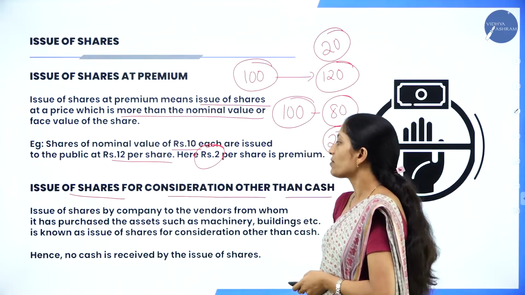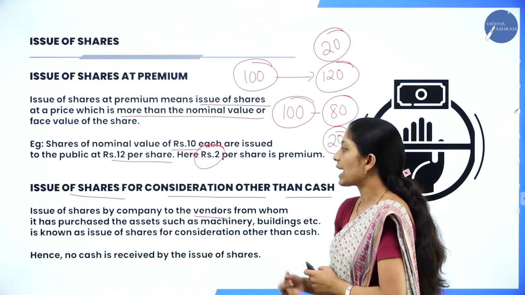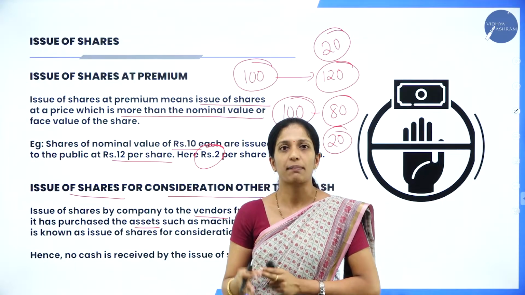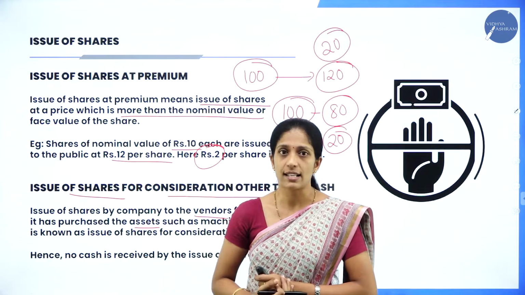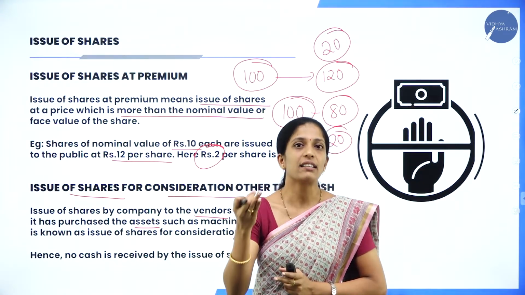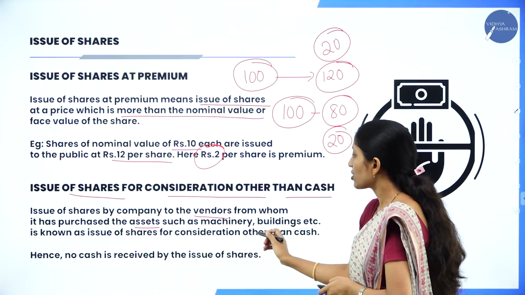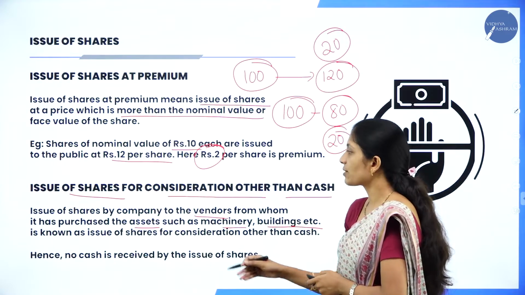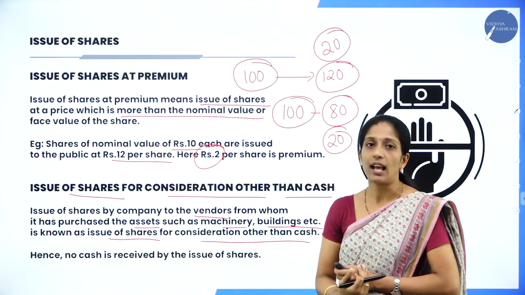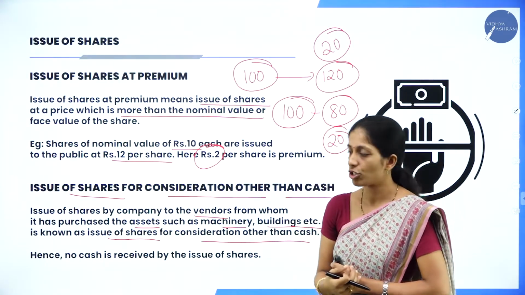So issue of shares by a company to the vendors, that is the sellers from whom it has purchased the assets. If the company has purchased certain assets like machinery, land, building, etc., instead of paying cash to them, it will pay that amount in the form of shares.